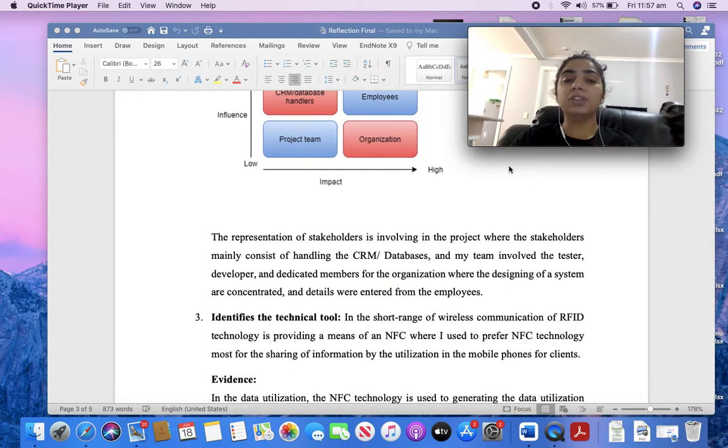The representation of our stakeholders is involved in the project, where the stakeholder mainly handles the CRM databases, and my team involved the tester, developer, and members of the organization, while designing is a concentrate and deliver. As we are business analysts, we do not mainly go to the testing team, so we just suggest the idea and go with the implementation process. We are not creating any testing procedure or algorithms and everything.